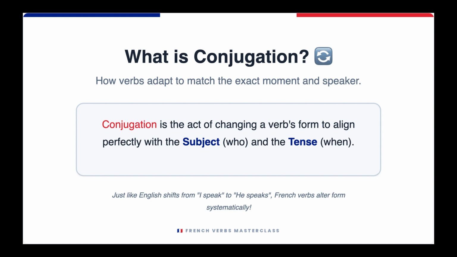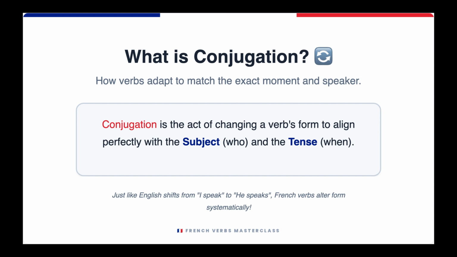No, I say, I eat. He eats. So you're changing the verb form based on the subject or subject pronoun. That is conjugation, simple as that. And the when part, well, if it's in the present tense, you would say I eat or I speak. If it's in the past tense, I was eating or I ate. So the verb changes as per the tense as well.